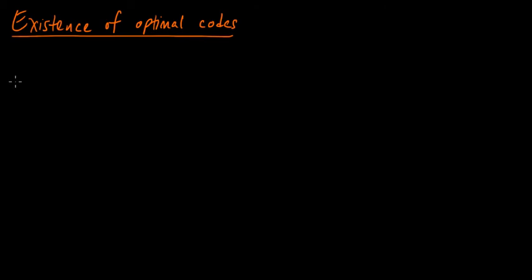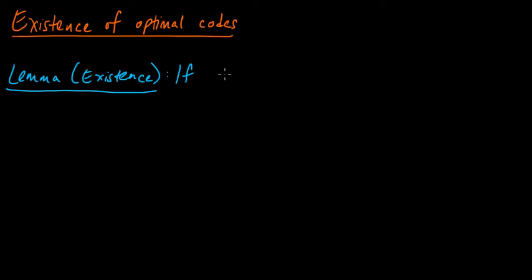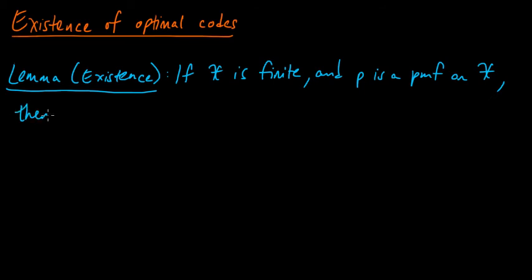So what are we going to prove? We are going to prove the following. This was a lemma leading up to the proof of the optimality of Huffman codes, on the existence of an optimal code. And so what are we claiming here? We're claiming that if X is a finite source alphabet, X is finite, and p is a PMF on X, then there exists an optimal code for p.